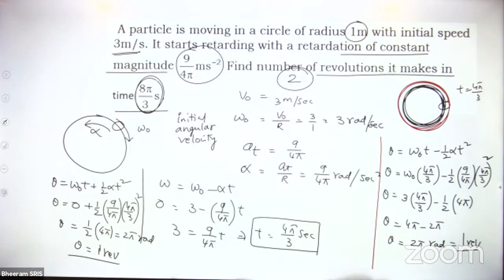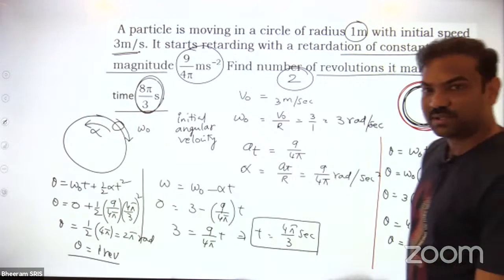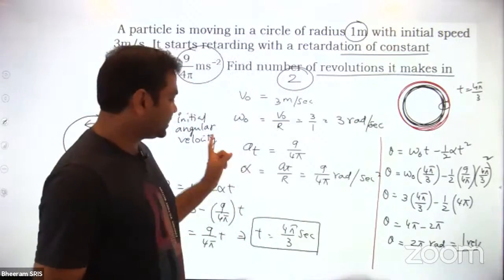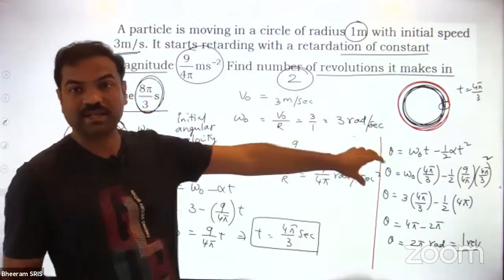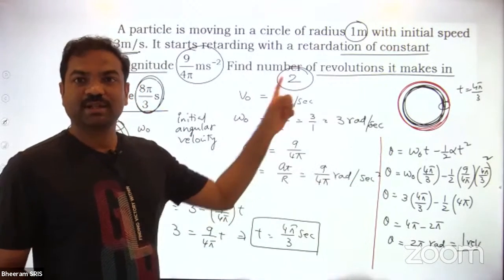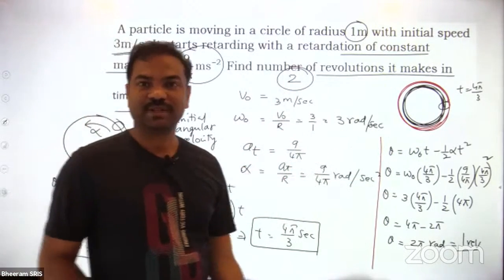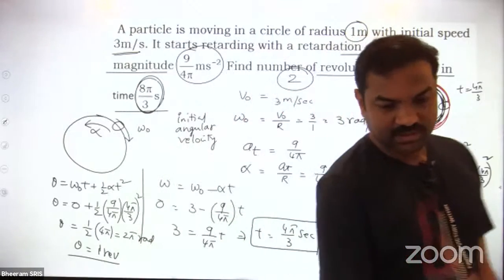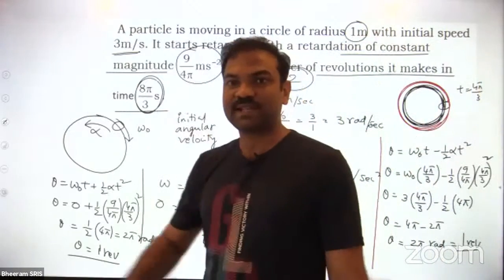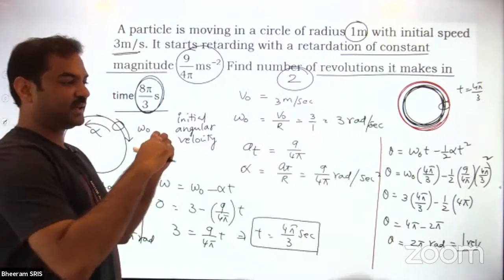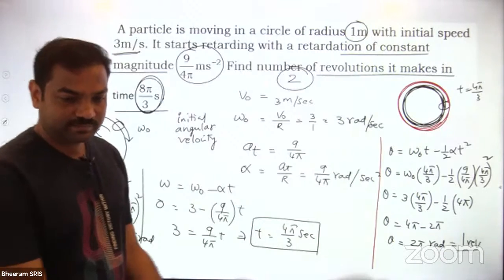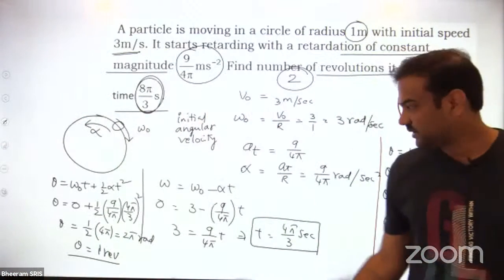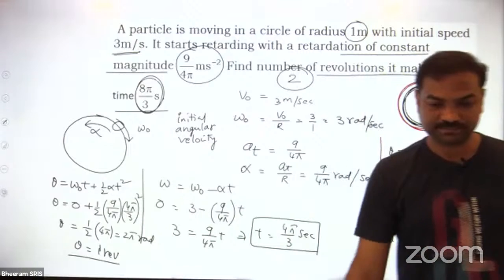This is a logical question. If you directly solve it, you don't get it. You will get 0 if you directly use the formula theta is equal to omega naught t minus half alpha t square. Suppose you write 8 pi by 3 directly, then you will get 0 because the particle is coming back to the same position. The angular displacement is 0. So it will have positive displacement as well as negative displacement. One it will go in the clockwise sense, the other in the anti-clockwise sense. So that's why you should be careful with omega 0 in the retardation.